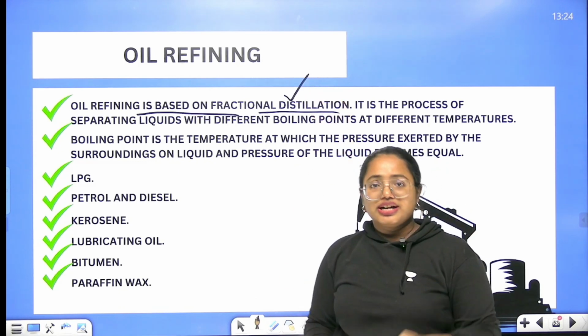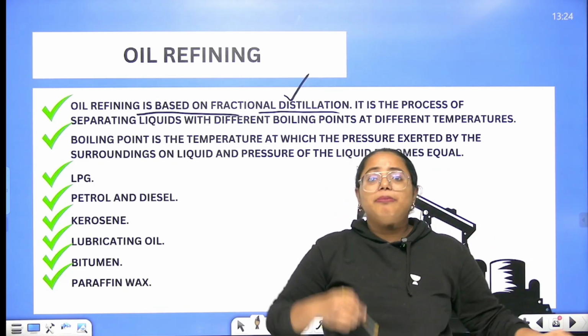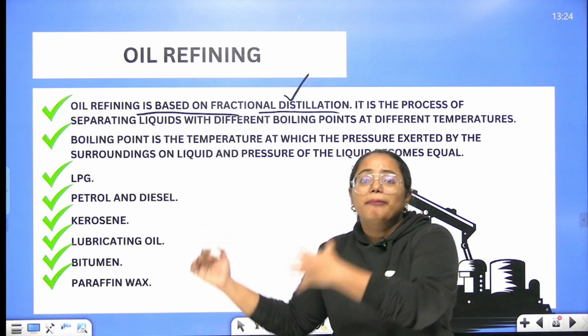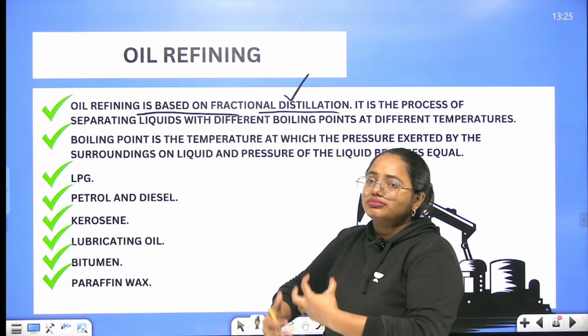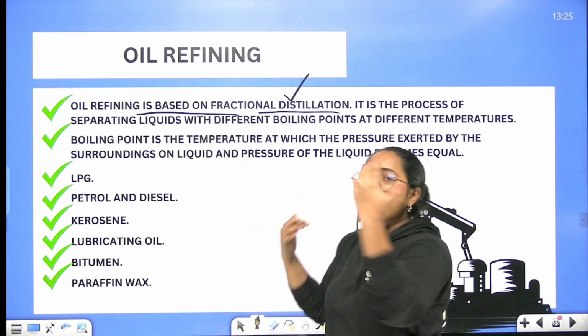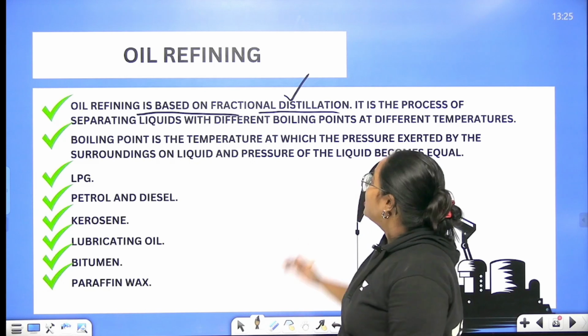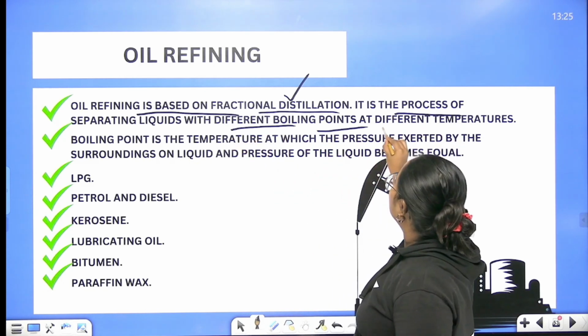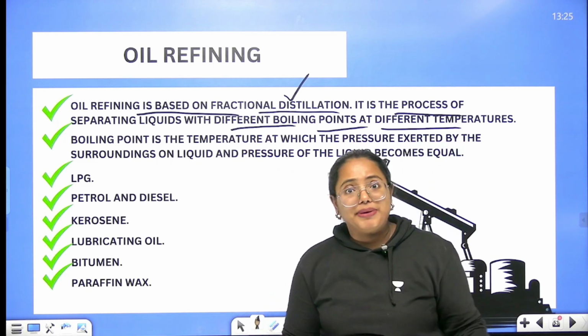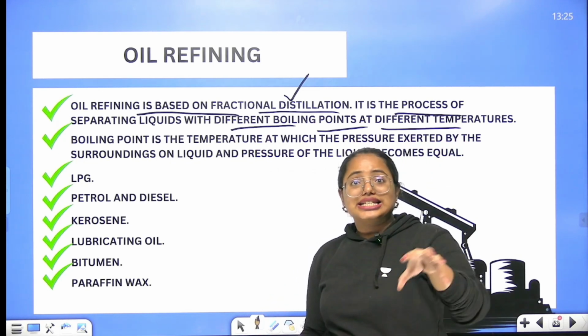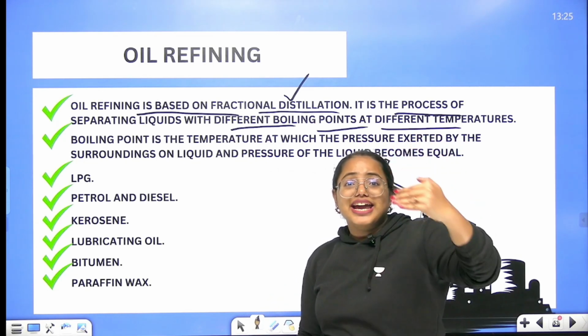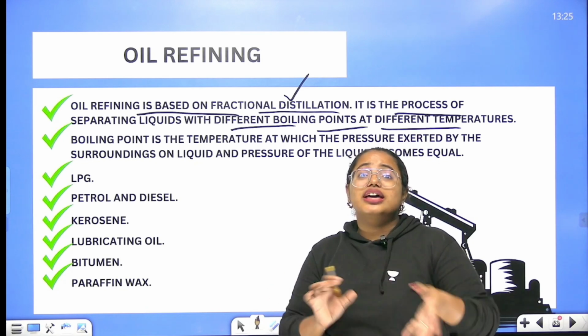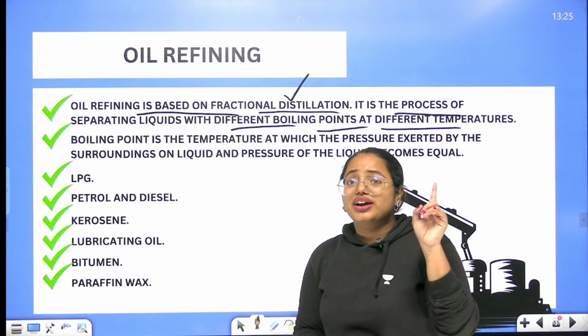Fractional distillation. So fractional distillation is the method that we need to employ if you want to refine the petroleum or crude oil. Clear? In this way, we are going to separate liquids with different boiling points at different temperatures. So these liquids are going to be separated based on the difference in their boiling points. Very, very important.